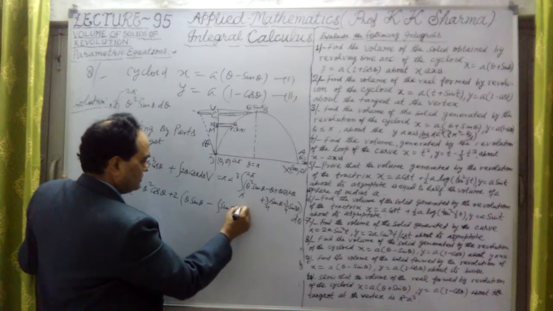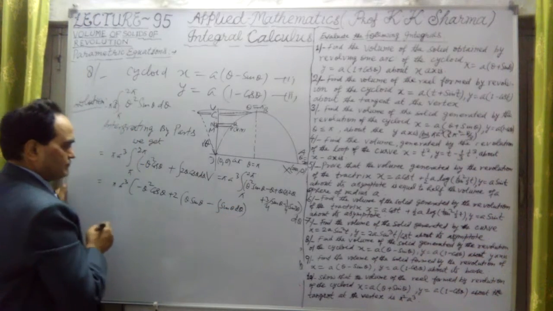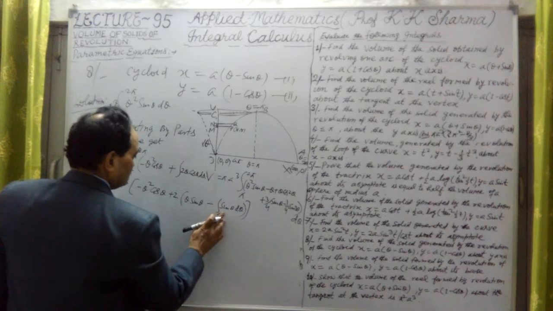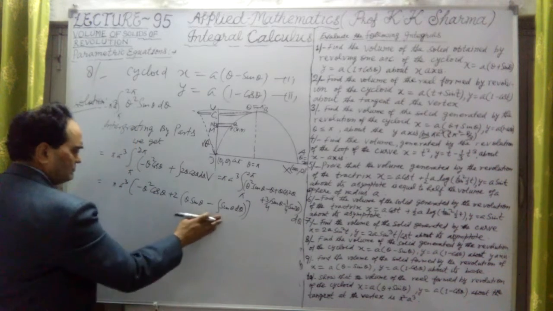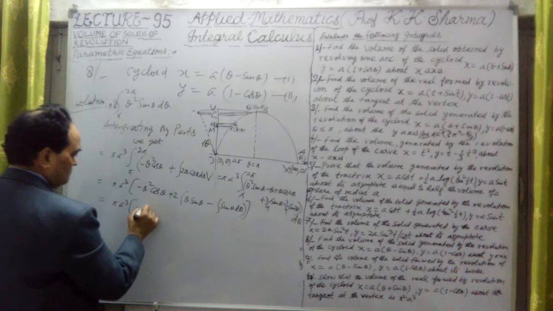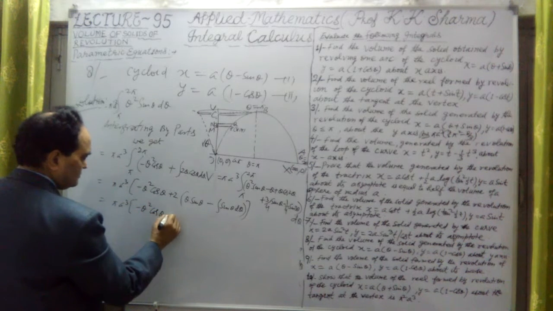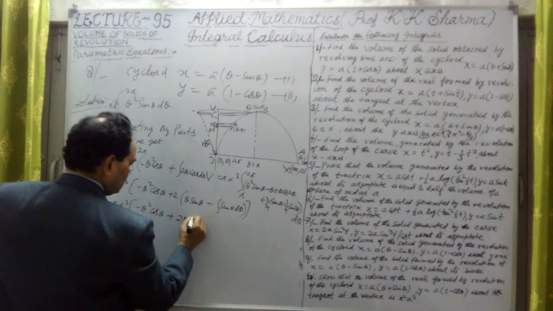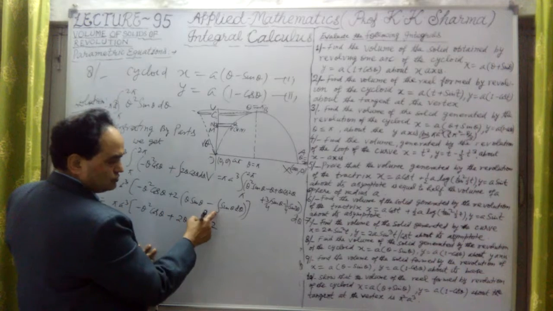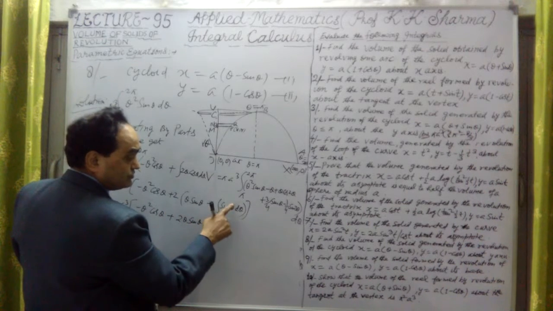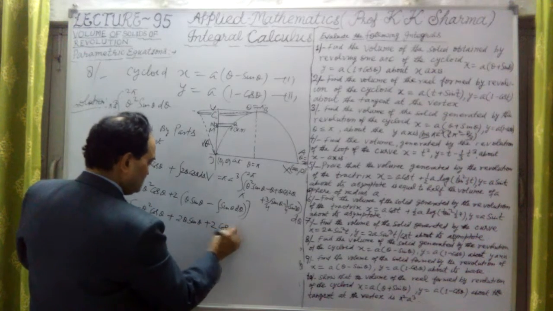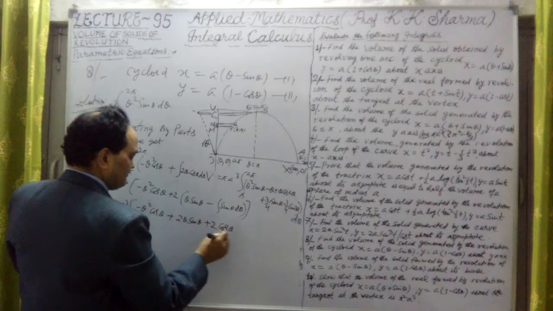Integration of again sin theta. Limits I'll put later. This is pi a cube, minus theta square cos theta plus twice theta sin theta, minus 2 into 2, this sin theta integrated is minus cos theta, it will be positive, plus 2 cos theta. Okay, this is integration of this value.